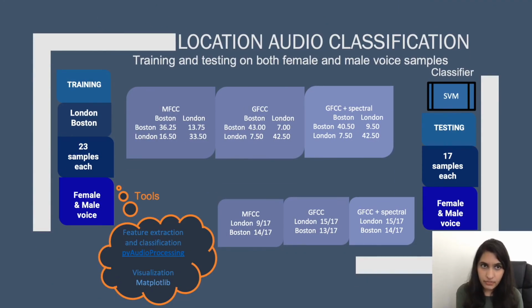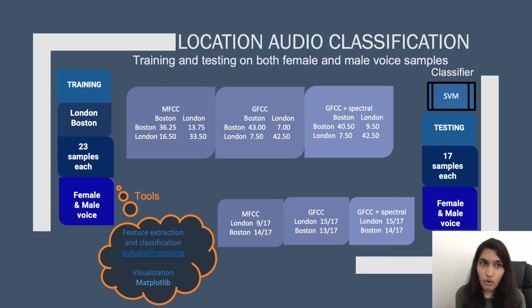Extending on the exercise from the previous slide, we are still using audio samples of spoken location names of London and Boston, but now we are making our training data more representative of what we are expecting in the testing samples. So we still have 23 samples each for London and Boston, but the samples are a mix of male and female voices.